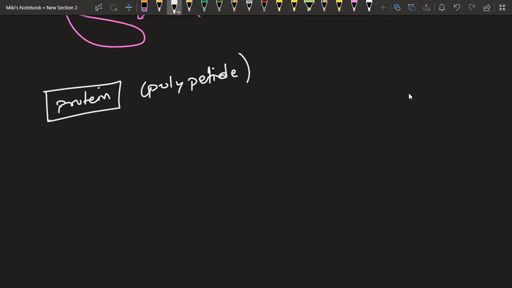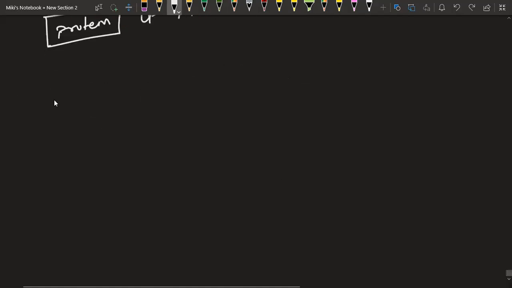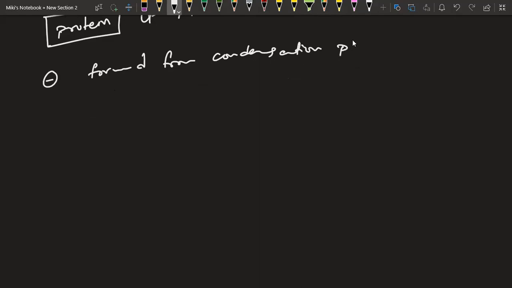So in peptide, you will see we will have just CONH. Peptide will be CONH. We cannot have NHCO. So this is a synchronized way, maintaining the same structure, known as peptide. Okay? So what are peptides? Proteins are formed due to condensation polymerization. Okay, I'm writing in short, condensation polymers.